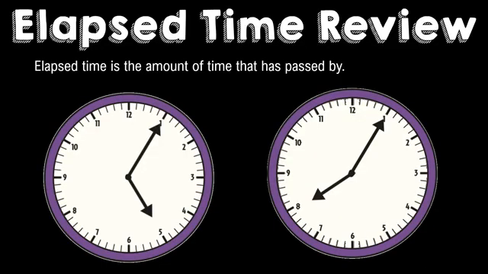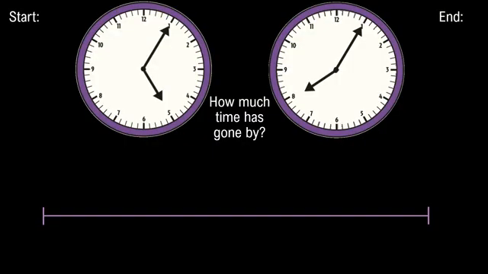Now, remember, when we think about elapsed time, we want to think about how much time has passed by from the start of the event to the end of the event. We're going to look at these two clocks, and we're going to figure out how much time has passed by.